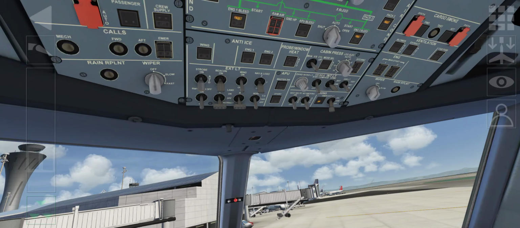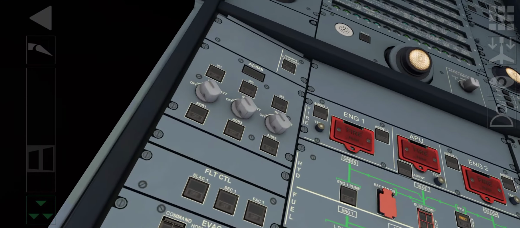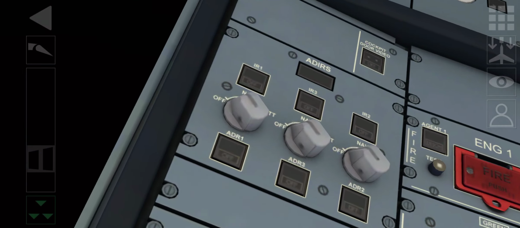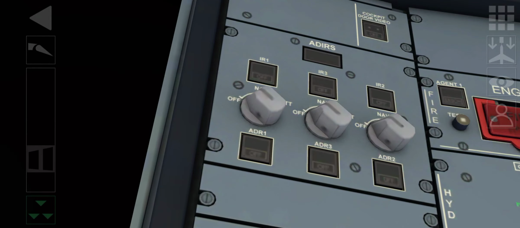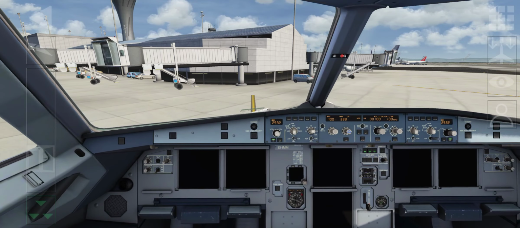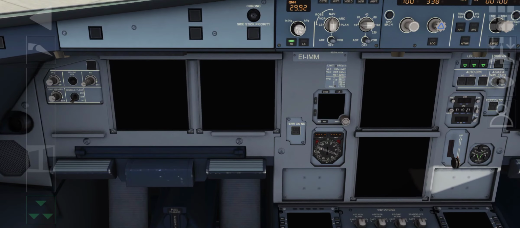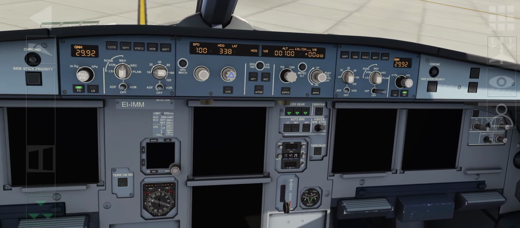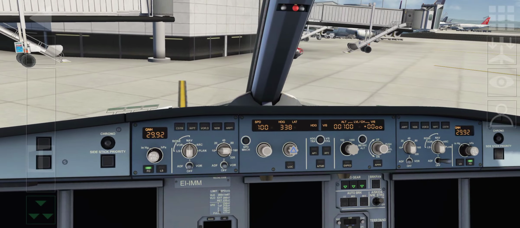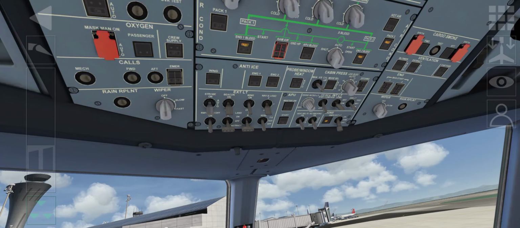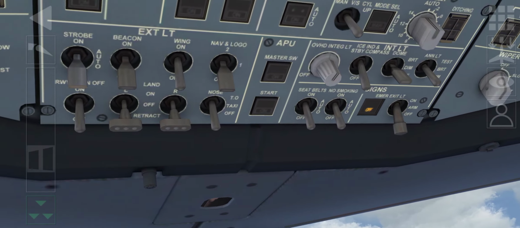So you come here. These three white buttons are called IRS buttons. You turn them on to the middle, you see on battery. Push them to the middle. Yeah. If you don't turn them on, these displays will not be displayed. You will see nothing here.